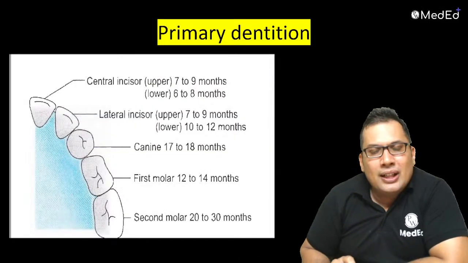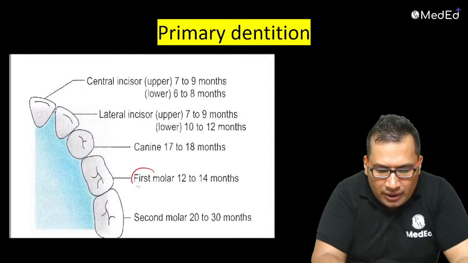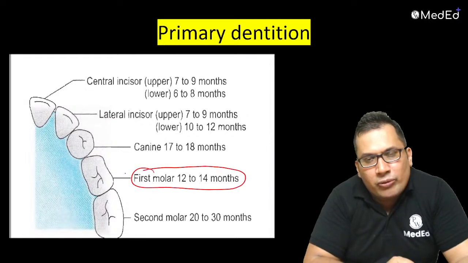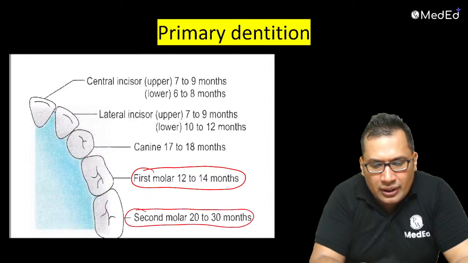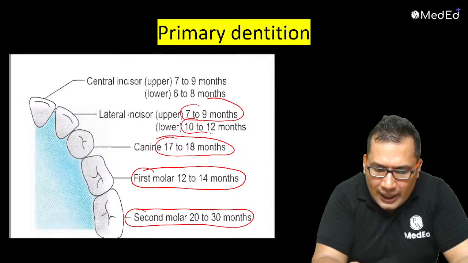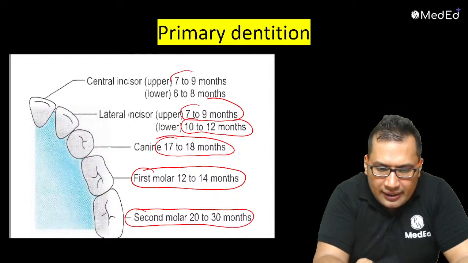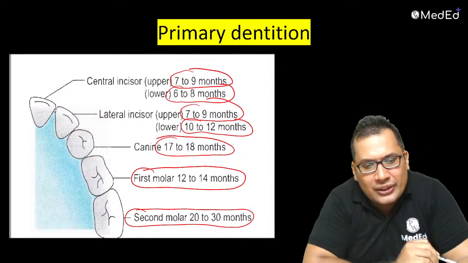Now look at this. Primary dentition, age of eruption. First molar 12 to 14 months. Second molar 20 to 30 months. Canine 17 to 18 months. Upper lateral incisor 7 to 9 months, lower lateral 10 to 12 months. Upper central incisor 7 to 9 months, lower 6 to 8 months.